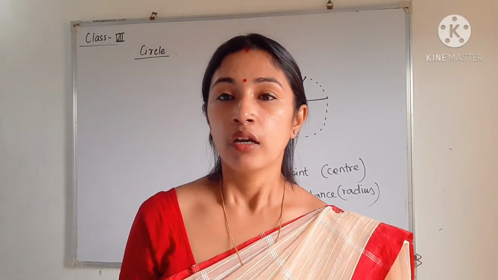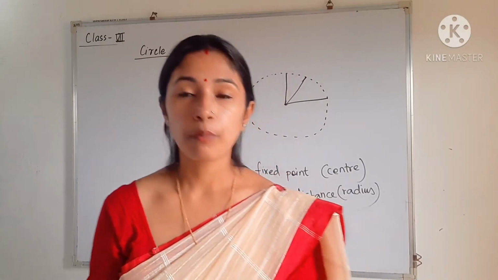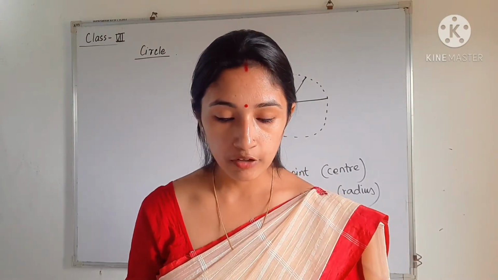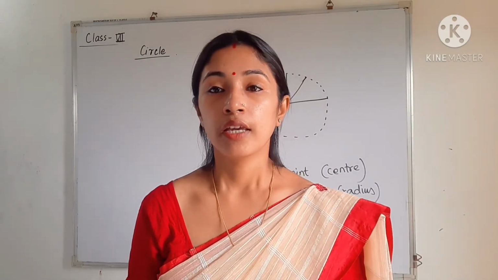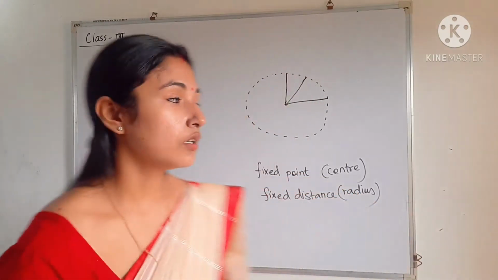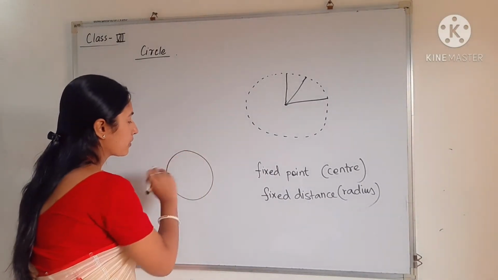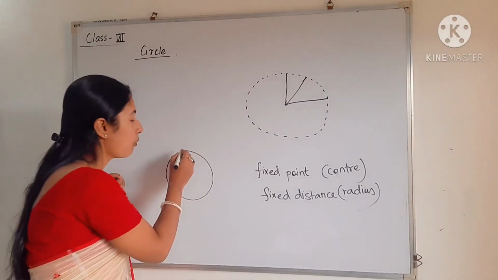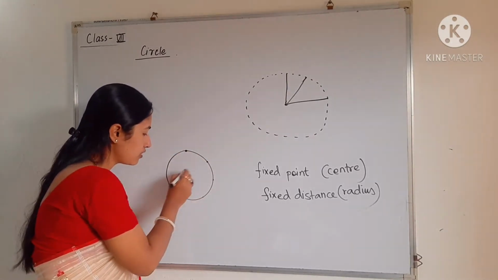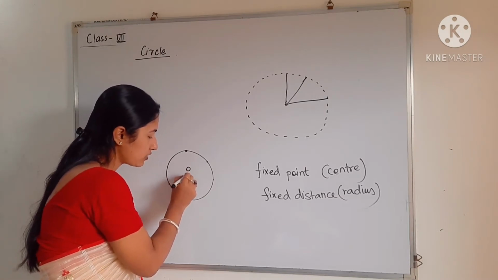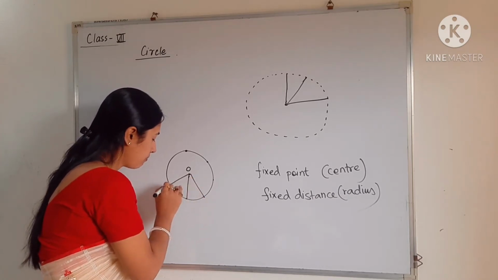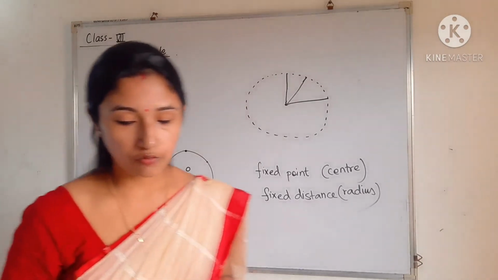These points were there in your maths book earlier also. In the table, the first topic written is center. Already I told you what a center is. Center: a point in a plane from which all points on the circle are equidistant. A point on a circle means a point on the boundary of the circle. So all these points are equidistant, that means at equal distance, from this point. And this point is called the center, and this should be in a plane. The definition is already written very clearly in the table.